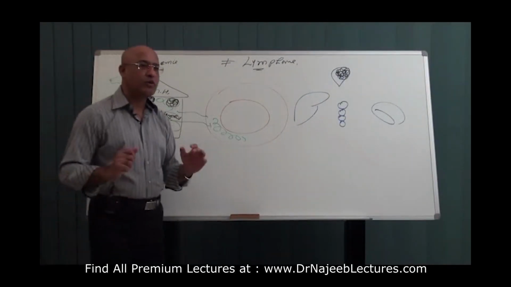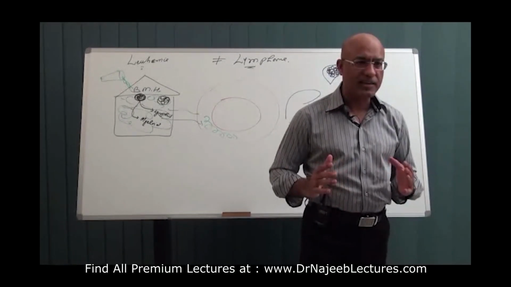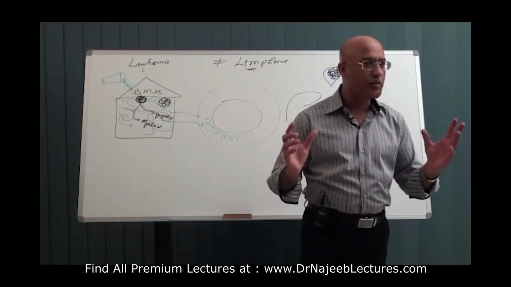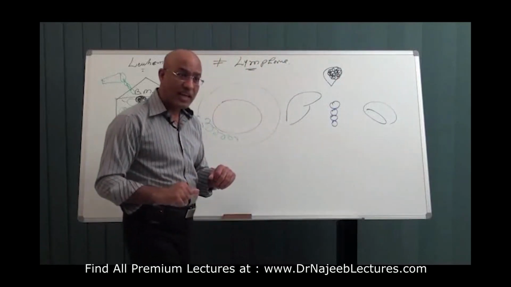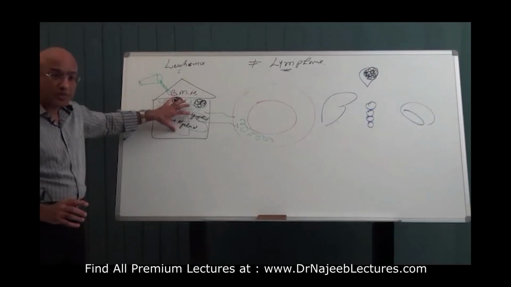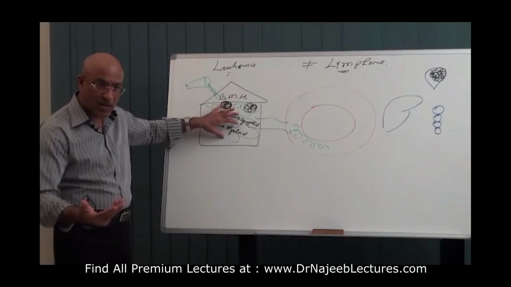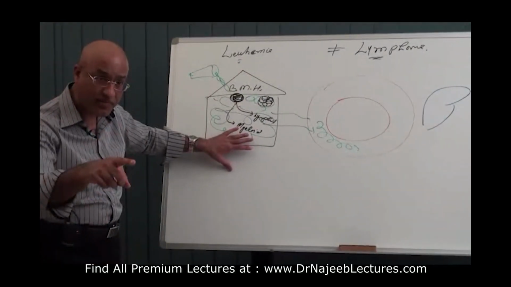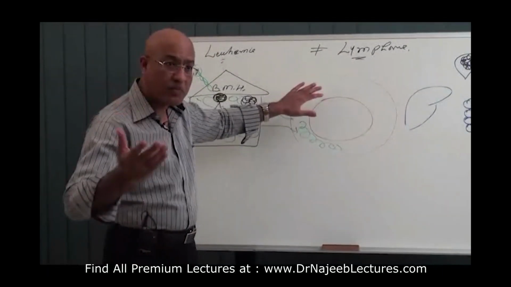Even though I tried to tell you there's a lot of difference between leukemia and lymphoma, in modern medicine practice the differences are getting blurred. You know why? Because sometimes in some patients, the disease starts as leukemia. When the patient comes to the doctor, he has all the features of leukemia. Bone marrow is hypercellular with diffuse spread of the malignant cells, and in the blood there are a lot of white blood cells.